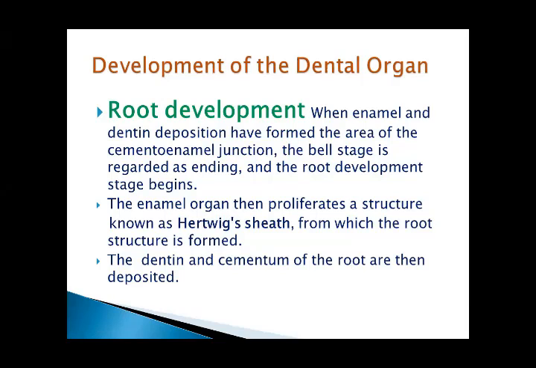Root development: when enamel and dentine deposition have formed the area of the cemento-enamel junction, the bell stage is recorded as ending and the root development stage begins. The enamel organ then proliferates a structure known as Hertwig's sheath, from which the root structure is formed. The dentine and cementum of the root are then deposited.